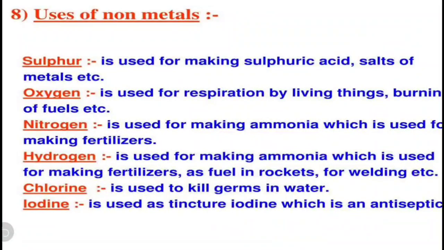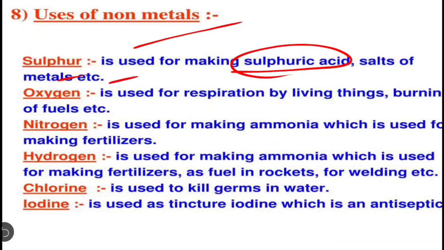Now the last one is the uses of non-metals. Sulfur is used for making sulfuric acid, salts of metals, etc. Oxygen is a gas required for respiration. So oxygen is used for respiration by living things, burning of fuels, etc. Nitrogen is used for making ammonia, which is used to make fertilizers.